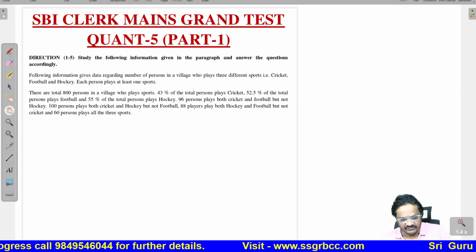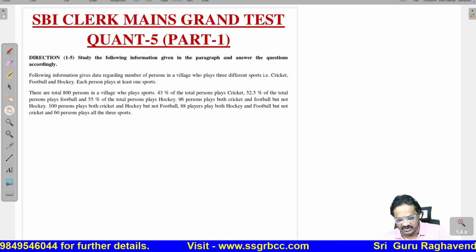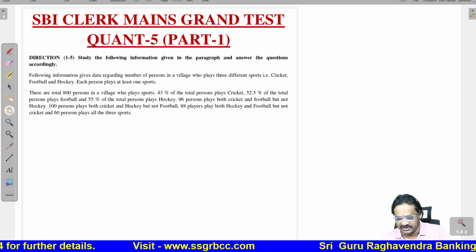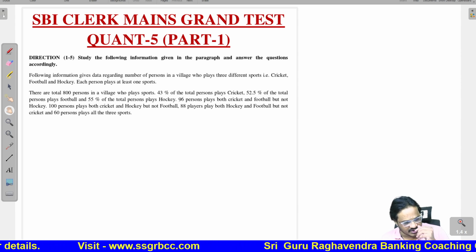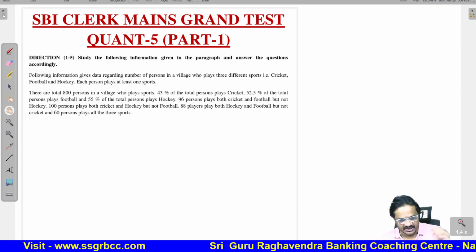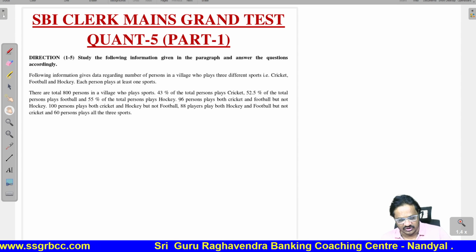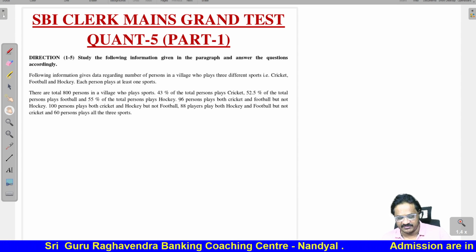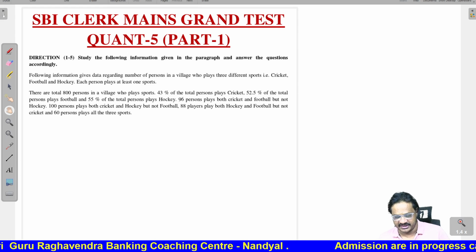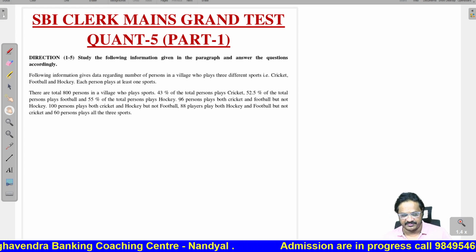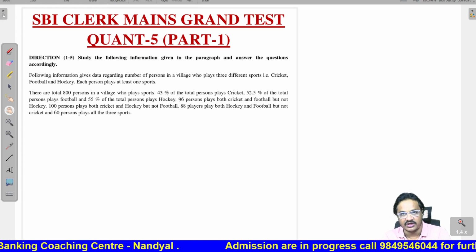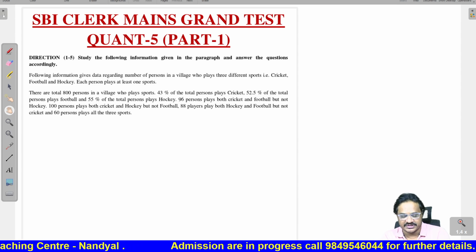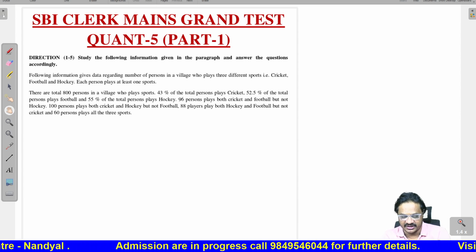The following information gives the data regarding the number of persons in a village who play three different sports, that is cricket, football and hockey. Each person plays at least one sport. There are a total of 800 persons in a village who play sports. 43% of the total players play cricket, 52.5% of the persons play football, and 55% of the total players play hockey.